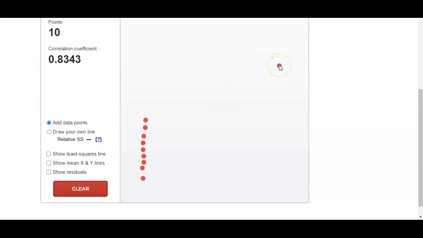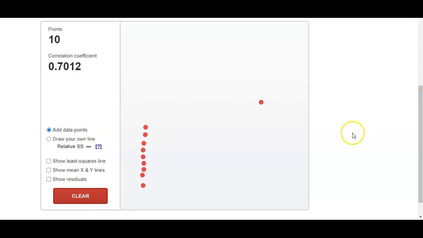So I still have 10 points like I had before. I have this vertical stack on the left, and I'm going to take this guy and move it until I get a correlation of about 0.7, just like I had before, and that's about as close as I'm going to be able to get without sitting here for an hour trying to micro move that bad boy. Okay, so what's the whole point here? Well, I now have a scatter plot that looks a lot different than the previous one did.